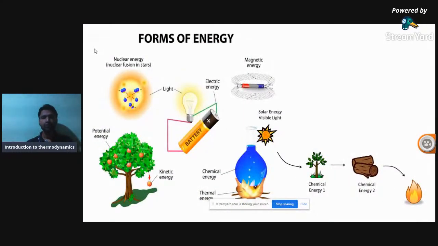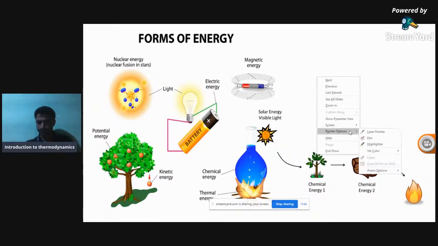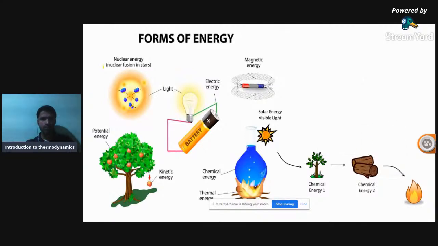See here the different forms of energy. I'm using the pointer here. There is nuclear energy, and light energy, which we see connected with the battery, where chemical energy is converted into light energy and heat energy. There is magnetic energy, and different forms of energy. There is also a tree with fruit on it in the form of potential energy. When it drops down, the potential energy is converted to kinetic energy.